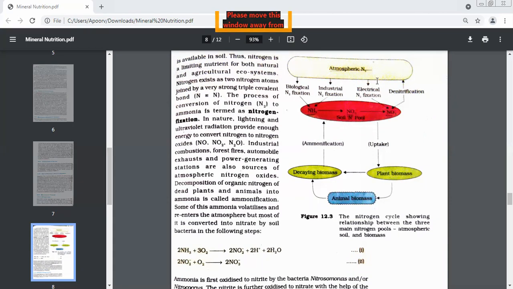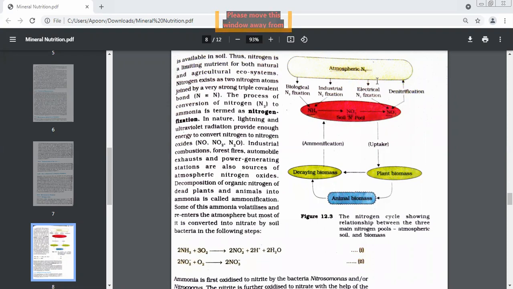So there are two ways by which oxides of nitrogen are being formed. One is a natural process in which nitrogen takes energy on its own. We are not doing anything. Man is not involved anywhere. Nitrogen on its own takes energy from lightning and UV rays, and it combines with oxygen and forms three types of oxides. However, there are other sources also, like you told me: combustion in industries and power generating stations also release nitrogen oxide. So this is one way.